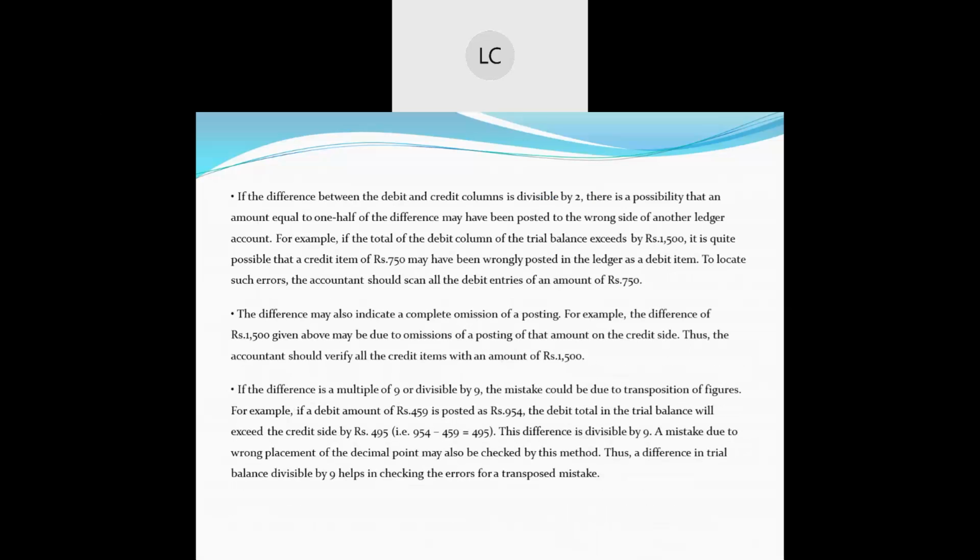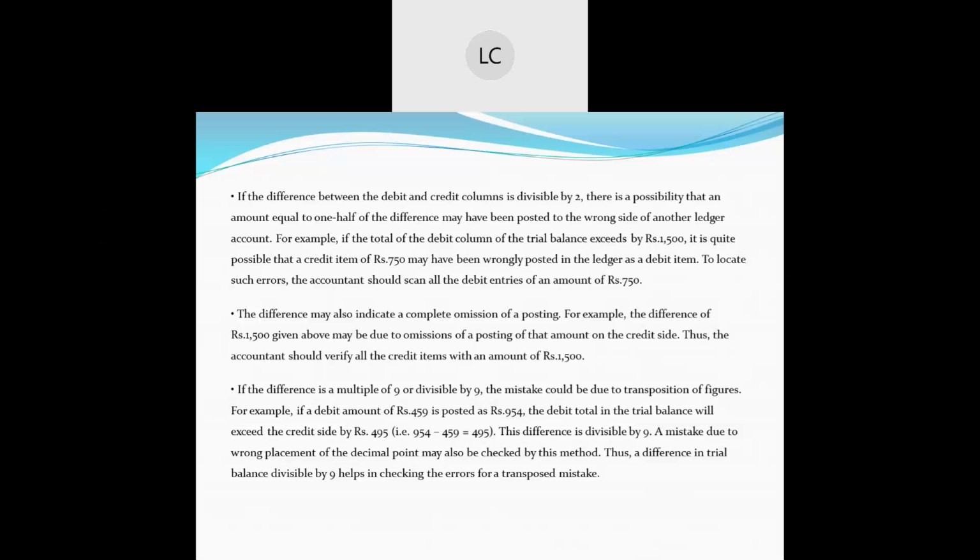Okay, then further, if the difference between the debit and credit columns is divisible by 2, there is a possibility that an amount equal to one half of the difference may be posted to the wrong side of another ledger account. See what happens over here, some of the time the debit and credit column difference will be divisible. Some of the time half the amount will be kept here and half the amount there. At that time the error may occur.